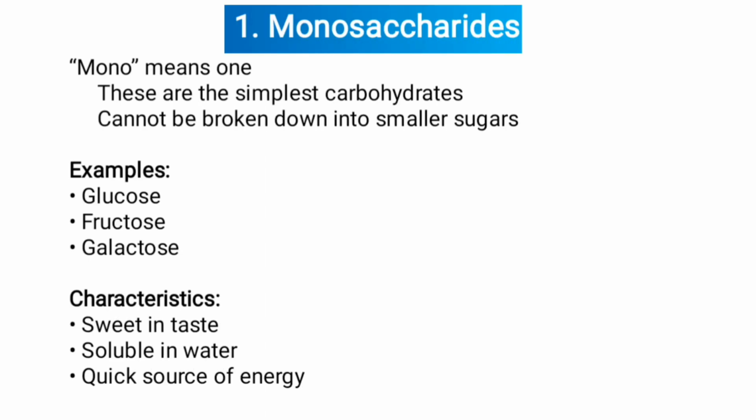First one, monosaccharides. Mono means one. These are the simplest carbohydrates and cannot be broken down into smaller sugars. Examples: glucose, fructose, galactose. Characteristics: sweet and crystalline, soluble in water, quick source of energy.